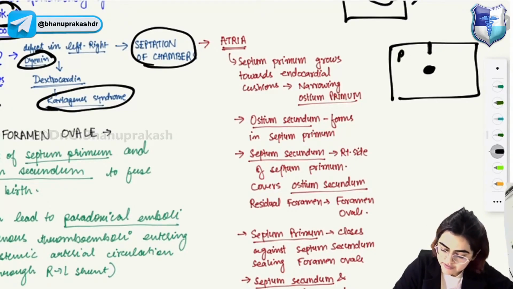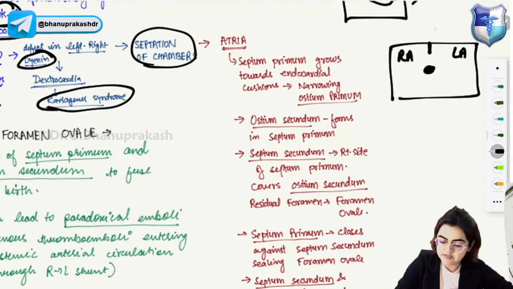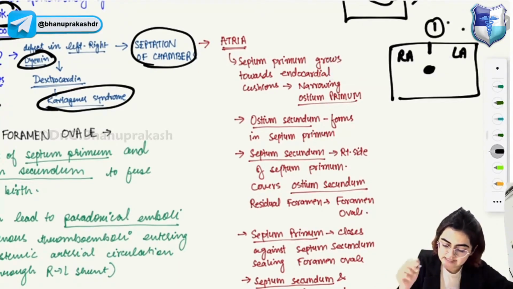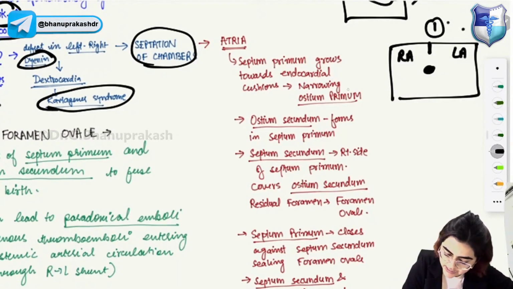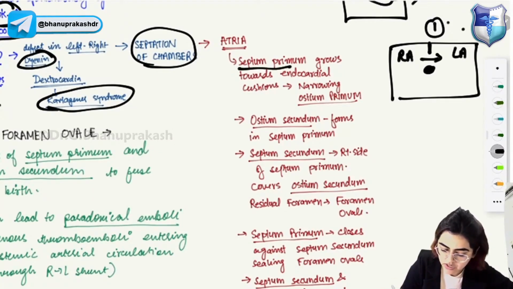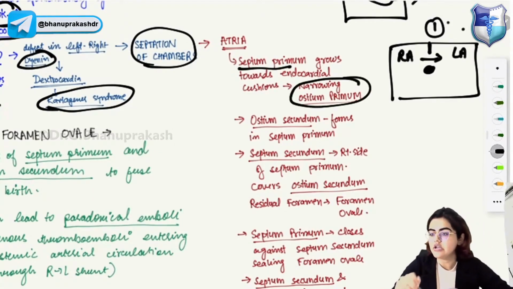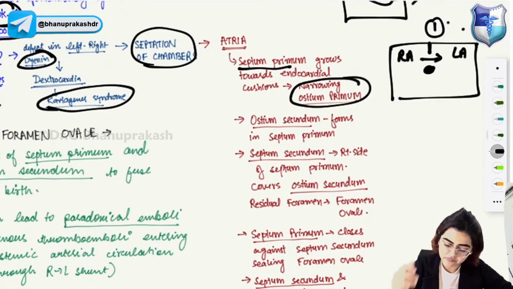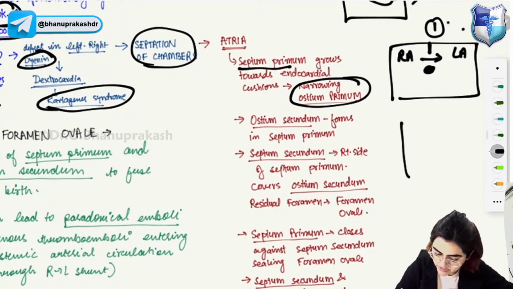So right atrium, then left atrium, and you can see from here the septum primum is beginning to develop, and it will start to grow towards the endocardial cushion, and the hole which is there is the ostium primum. When the septum primum grows towards the endocardial cushion, that will result in narrowing of the ostium primum. Next step, the ostium secundum will be formed.